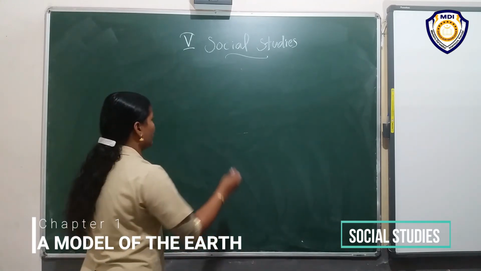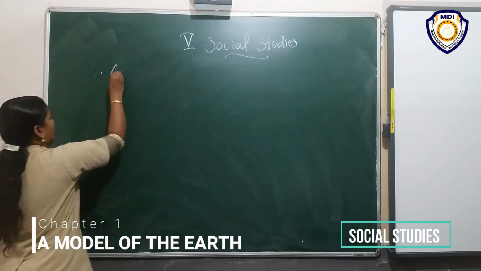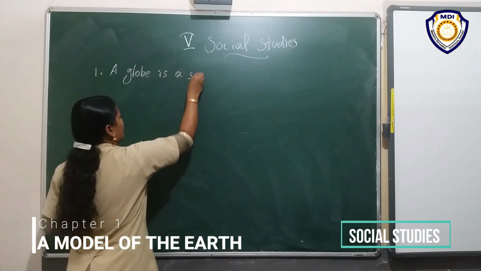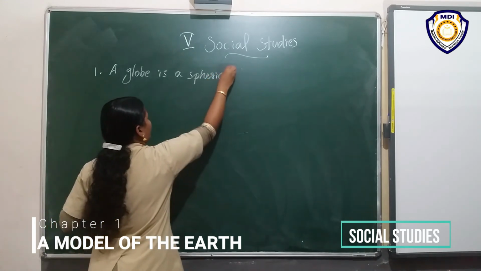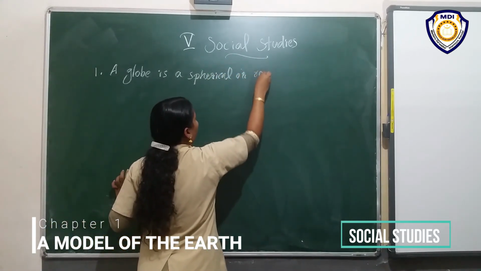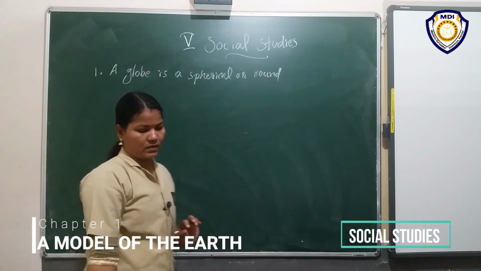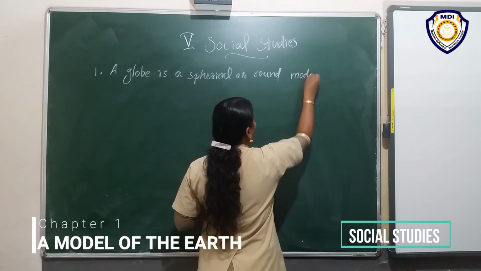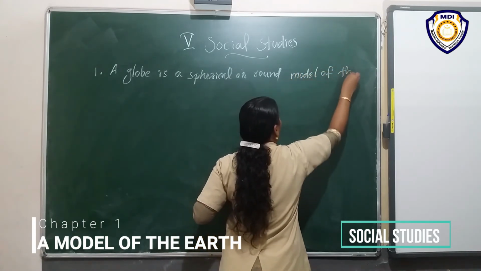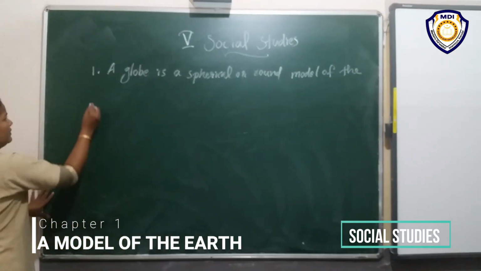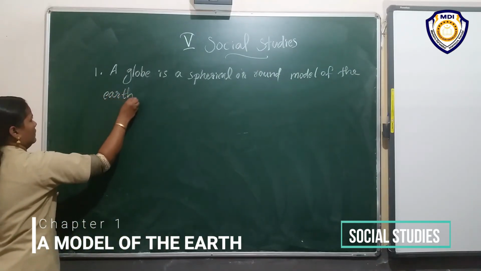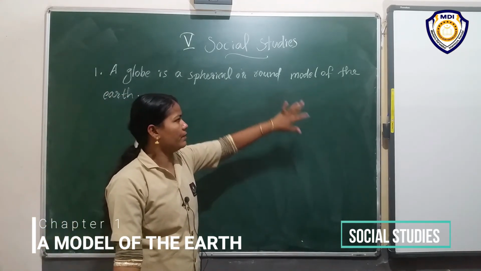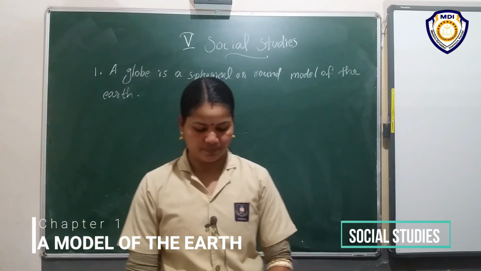A globe is a spherical or round model of the earth. Speedily write. A globe is a spherical or round model of the earth.